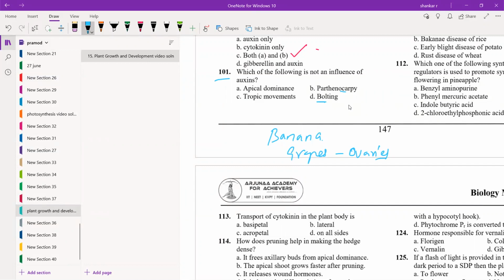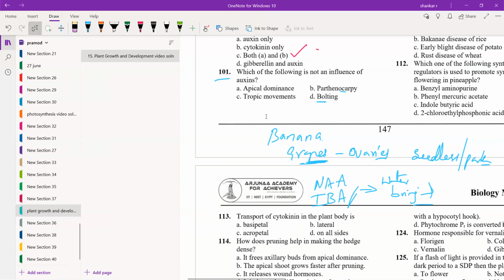We can even use synthetic auxin to produce seedless or parthenocarpic fruits. By using NAA, naphthalene acetic acid, or IBA, indole butyric acid, we can induce parthenocarpic fruits in many plants, such as certain varieties of grapes and watermelon. In brinjal also, we can induce parthenocarpy by using these synthetic auxins.